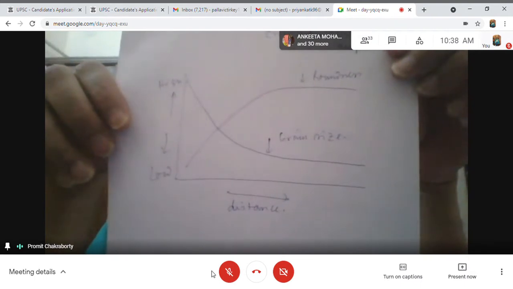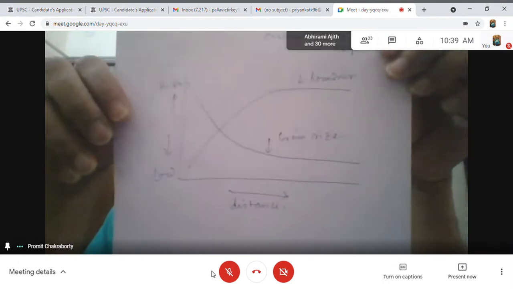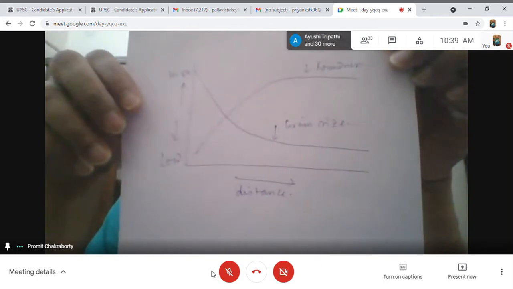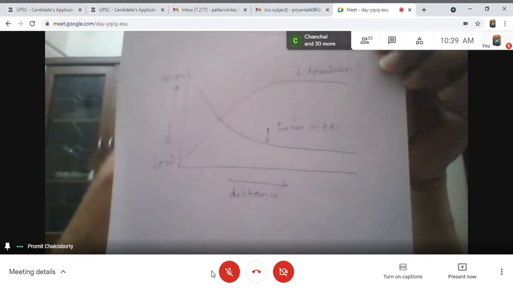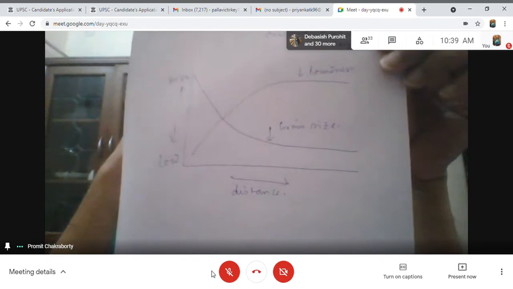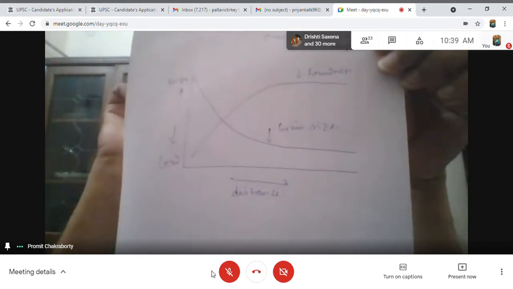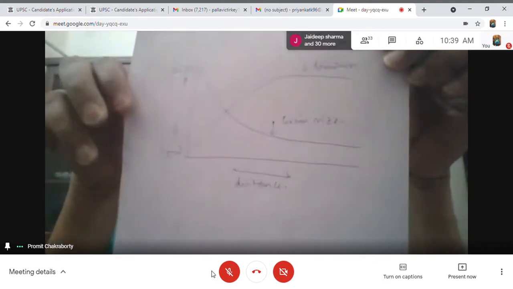If I plot the grain size and the roundness with respect to distance, high and low, the curve comes like this. Draw the curve, then I discuss.